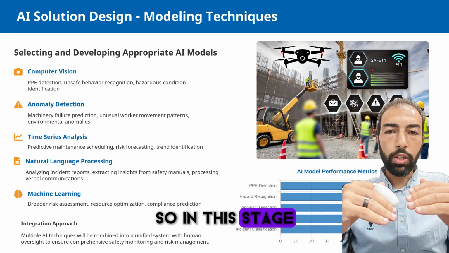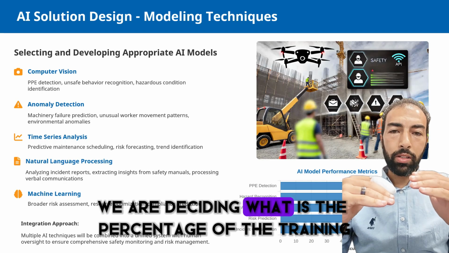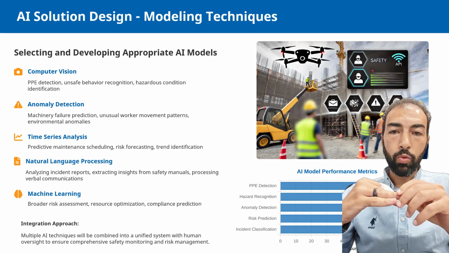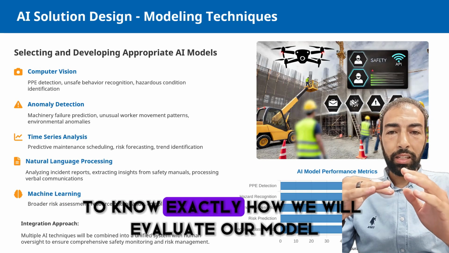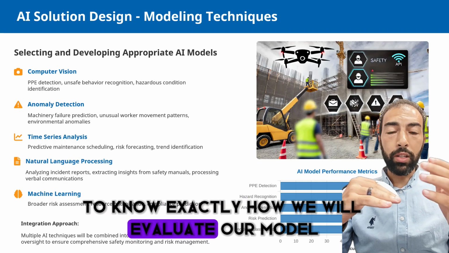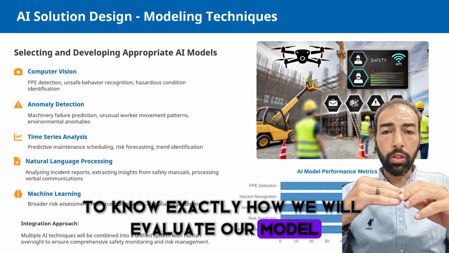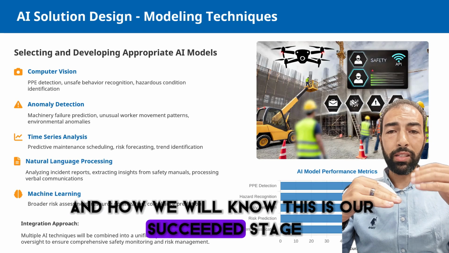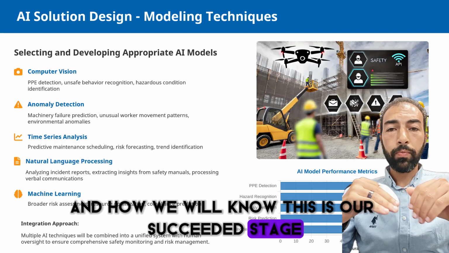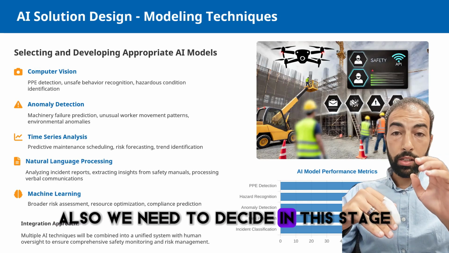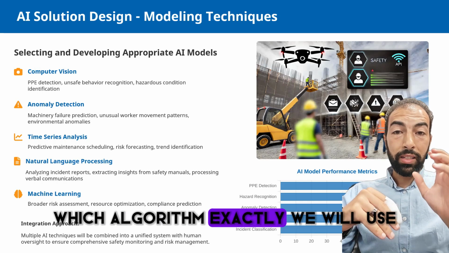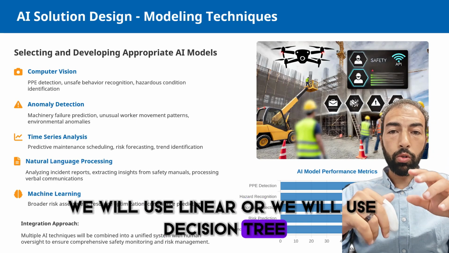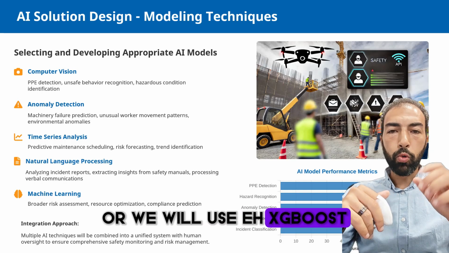So in this stage, we decide the percentage of training and also the KPIs we will use to know exactly how we will evaluate our model and know that this stage has succeeded. We also need to decide which algorithm exactly we will use: linear, decision tree, or XGBoost.